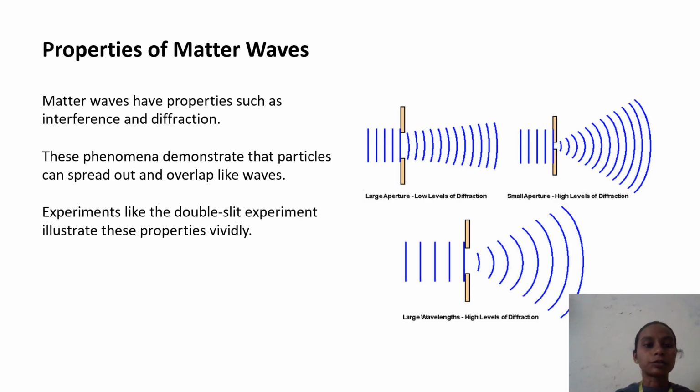Properties of matter waves. Matter waves have properties such as interference and diffraction. These phenomena demonstrate that particles can spread out and overlap like waves. Experiments like the double slit experiment illustrate these properties.